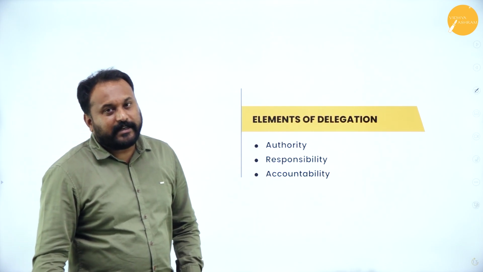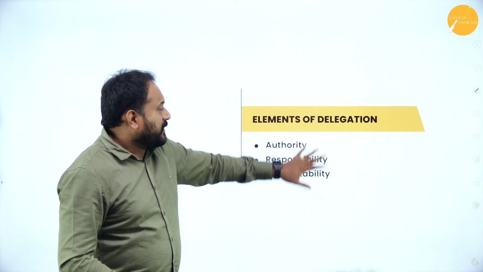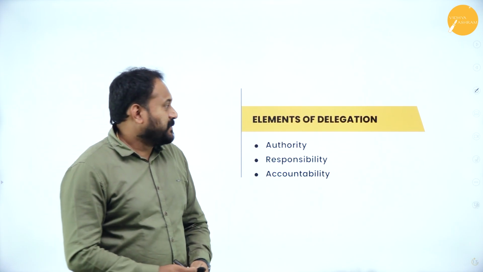Next is elements of delegation. There are 3 elements of delegation. You may get a question for 8 marks. The first is authority, second is responsibility, third is accountability. So these are the 3 elements of delegation.